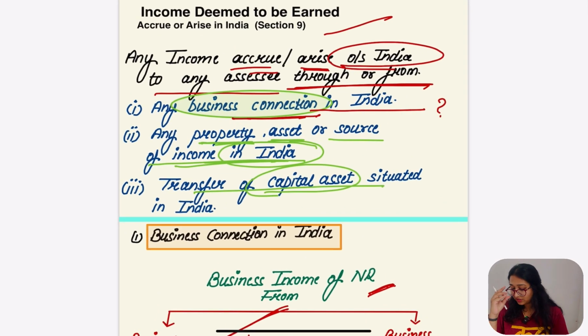So in this section we read about the income deemed to accrue or arise in India, earned by whom? Earned by non-residents. So that was these points. We know the meaning of business connections and some exceptions, about the independent agents also. So till this you have to do the revision, solve the questions, go in depth, and understand the law's language.